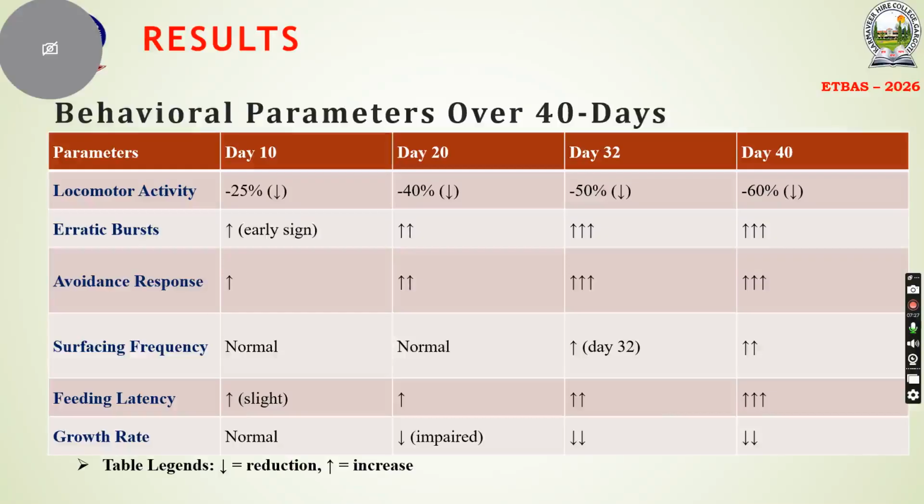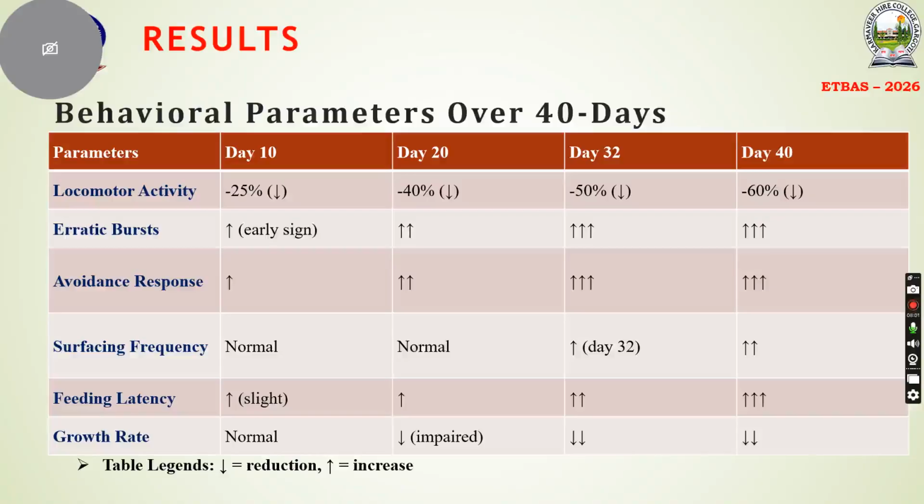There are behavioral parameters over 40 days. The parameters were observed at day 10, day 20, day 32, and day 40. For locomotor activity, a 25% decrease was observed, and by day 40 it was 60% lower compared to the control, and erratic bursts were observed. A single arrow mark shows an increase, a double arrow mark shows a severe increase, and a triple arrow mark shows an extremely severe increase in the burst.